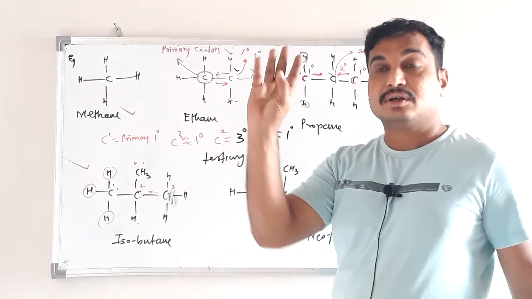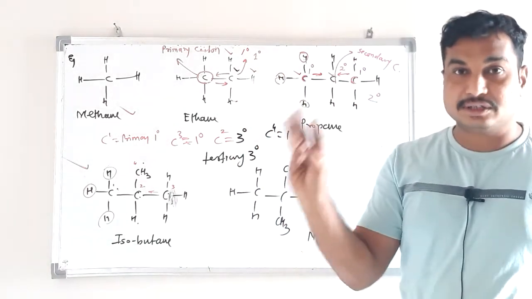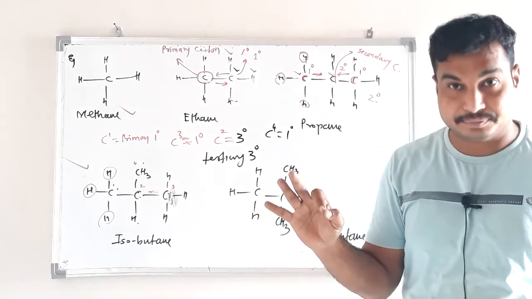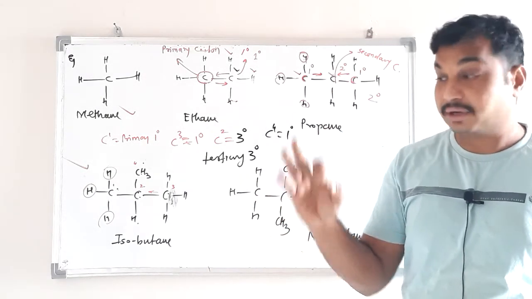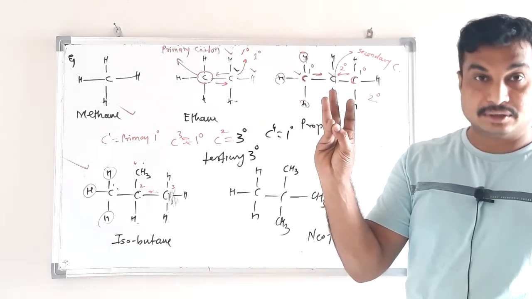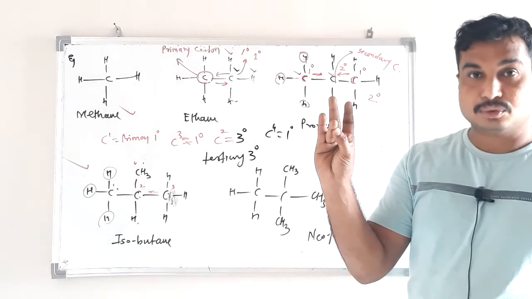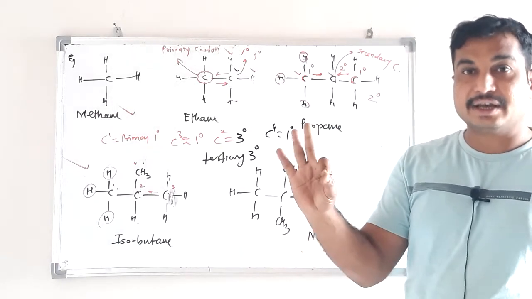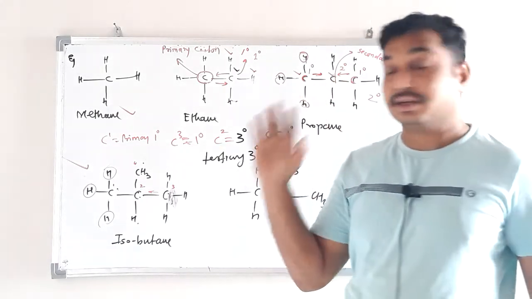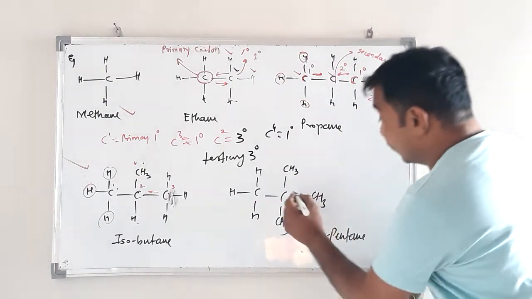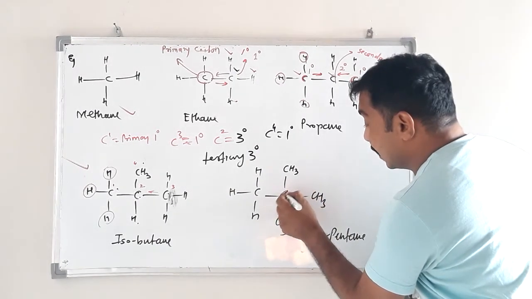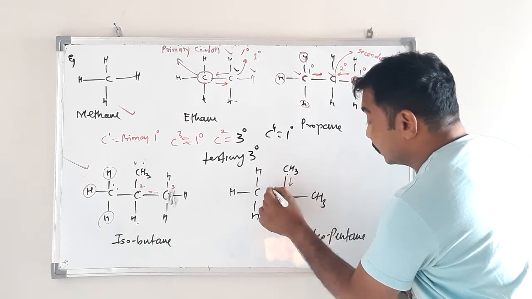Okay. So have you understood the meaning of simple carbon, primary carbon, secondary carbon and tertiary carbon? Simple means all are hydrogen; 1 carbon directly attached is primary; 2 carbons directly attached is secondary; 3 carbons directly attached is tertiary. And next is quaternary. See here. Quaternary means all 4 positions are attached directly to carbon.